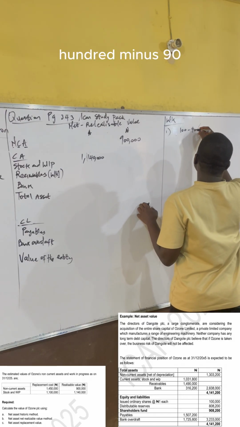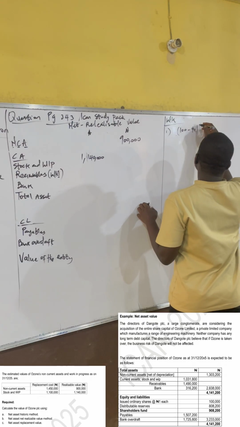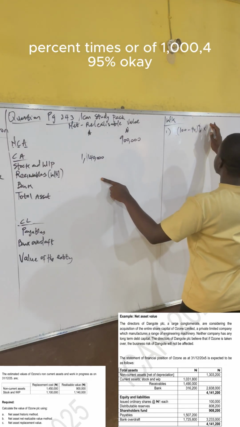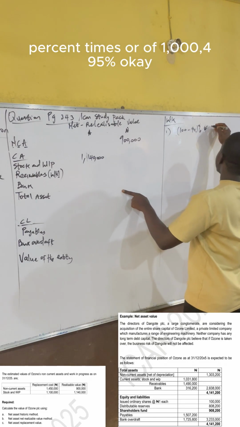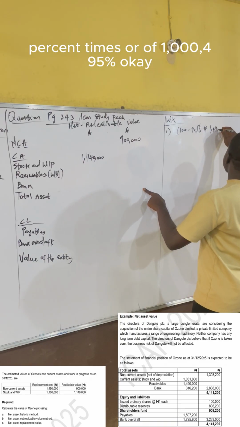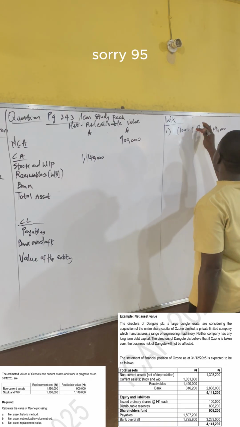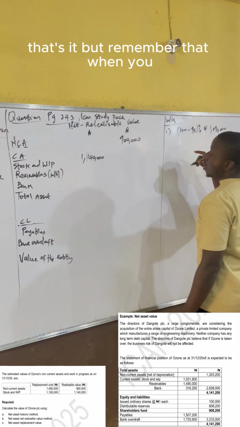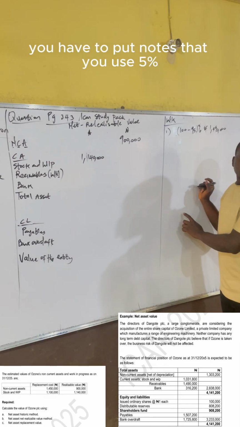Remember that you have to put a note that you use 5%.